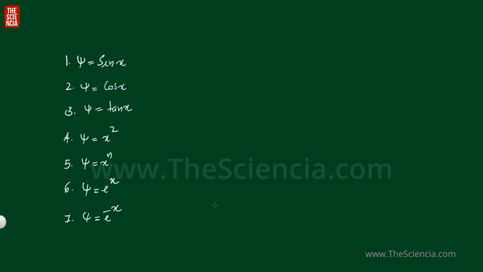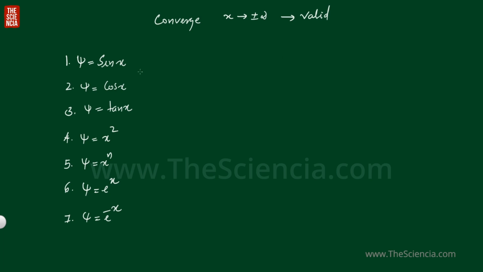Here some wave functions are given and we have to check which of them are valid wave functions. So what is the condition for a valid wave function? It should converge. The wave function should converge when x tends to plus or minus infinity. So if it is converging, then it is valid. Okay, so we can check.